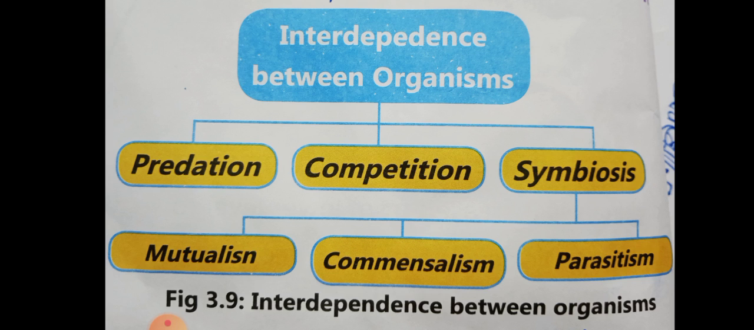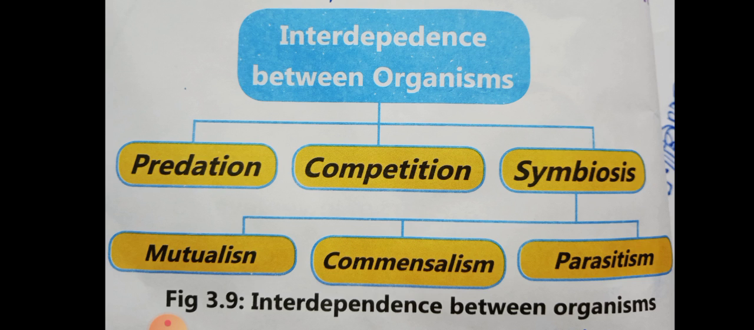The cuscuta, or dodder plant, grows on a host plant. It has special roots called haustoria that suck nutrition from the host, and in this process the host is harmed. In this way, students, we have seen the interdependence between organisms, in which we have seen predation, competition, and symbiosis. Symbiosis is again classified into three types: mutualism, commensalism, and parasitism.